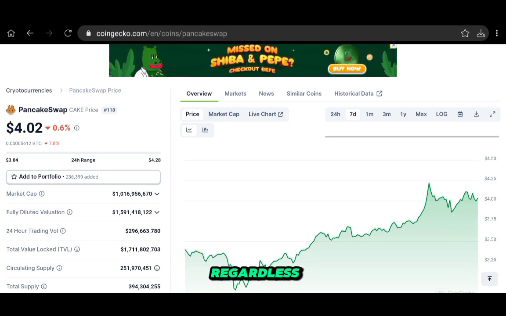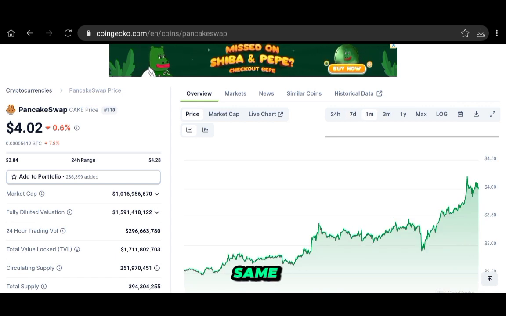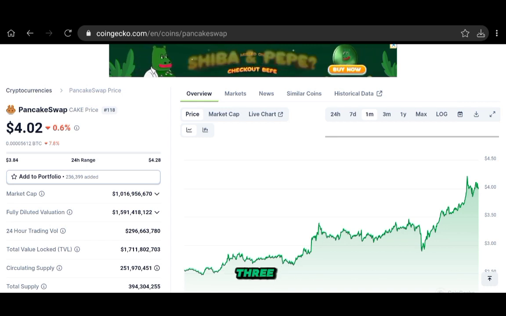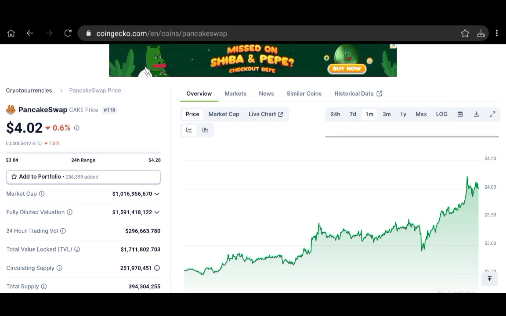has. But regardless, if you look at the 7-day chart, the trend is pretty much showing you that there is a tendency for appreciation of the Cake token's price. The same thing happens for the monthly chart, and if we take a look at a 3-month chart, the tendency still stands. So I'm going to follow up with the ways that you can earn Cake passively with PancakeSwap.